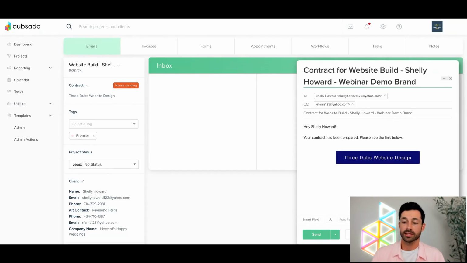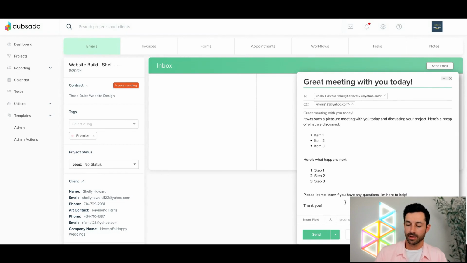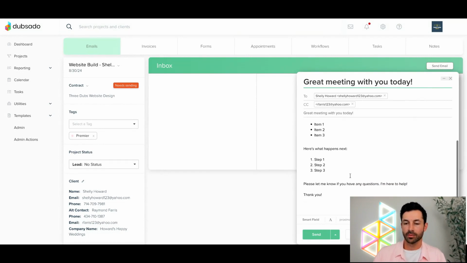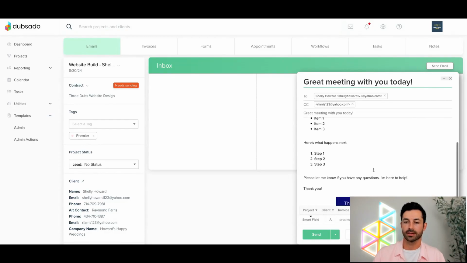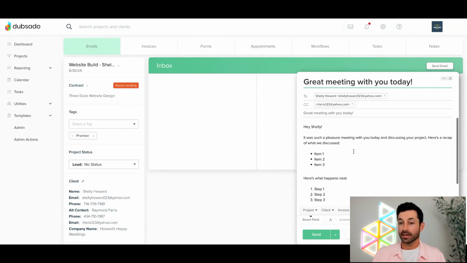Maybe it doesn't. Maybe, like I said, you added in a different email, and I want to make sure I add that link in there. I know this email doesn't line up perfectly with this scenario, but I could go ahead and say smart fields. I could go ahead and say link and then contract link. It's going to add that link back in there. So that would be how I send the contract out.